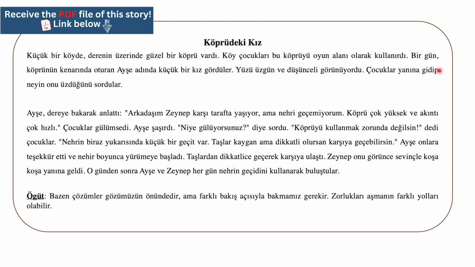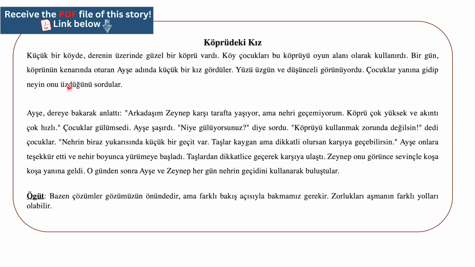And with the ip, we explained it a lot, which means we use ip when we have two actions, and instead of repeating all the addition next to the second action, we just put ip. It means the same addition, and the with the letter with the meaning of and. So the kids next to her went. So the kids went next to her. Neyin? What's wrong? From ne? Neyin? What's wrong? Onu üzdüğünü sordular and asked what was wrong with her or what was making her sad.